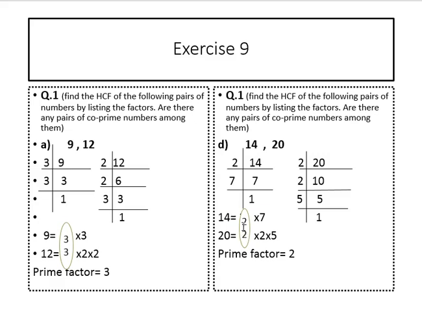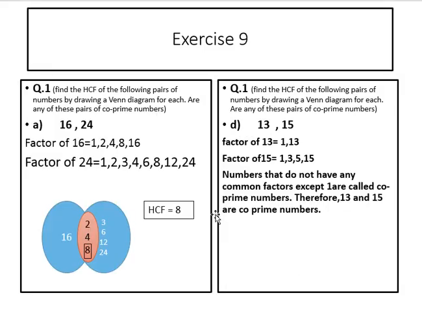Factors of 14: 2 multiplied by 7. Factors of 20: 2 multiplied by 2 multiplied by 5. The highest common prime factor is 2. The highest common prime factor is equal to 2.